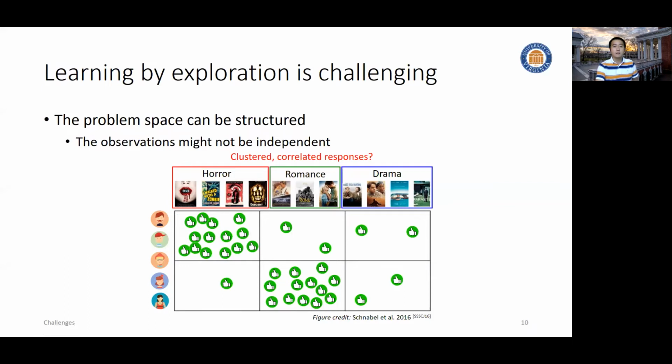And even the users themselves might not be independent, as they are influencing each other on their choice of movies. As a result, an efficient exploration strategy has to factor all this into consideration to explore the problem space so as to improve its efficiency.